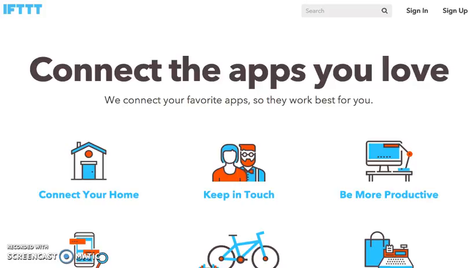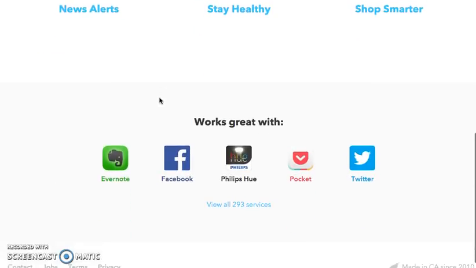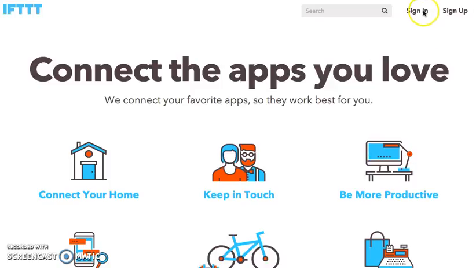I'm here with a website review. This website is called If This Then That. You can see that the website is ifttt.com. This is a really cool new tool. I find it very interesting. I think coders really would appreciate it, but also it makes use for everybody.